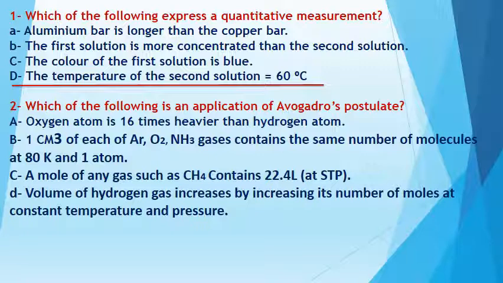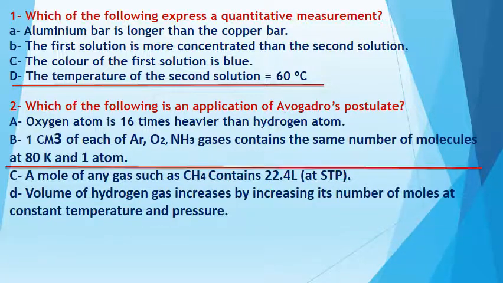The Avogadro postulate talks about that 1 mole or equal volume of different gases have the same number of molecules. So the answer here will be number B. Number C, a mole of any gas such as methane contains 22.4 liters.